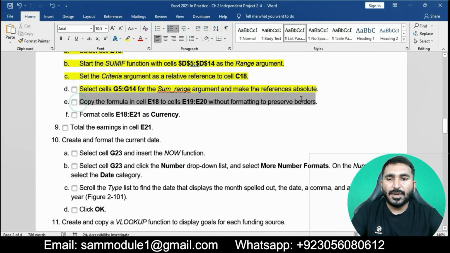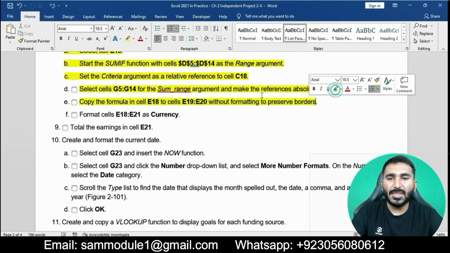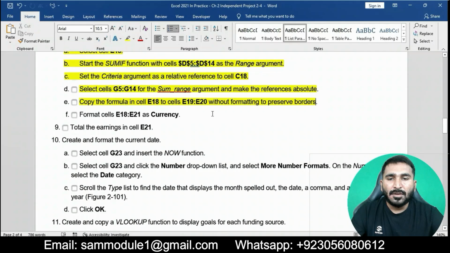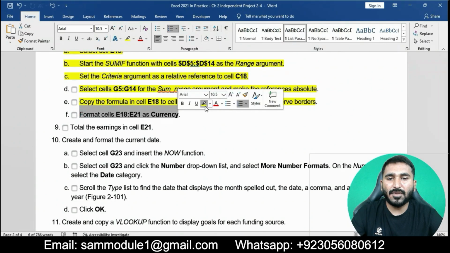Now copy the formula in cell E18 to cells E19 and E20 without formatting, to preserve borders. Then format cells E18 to E21 as currency.